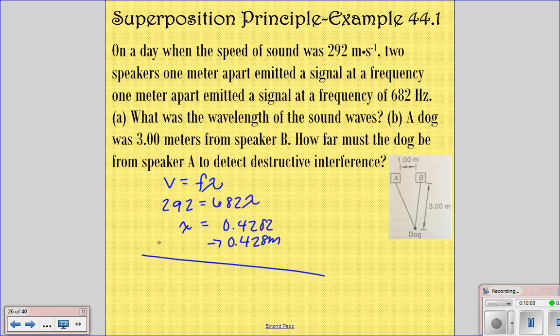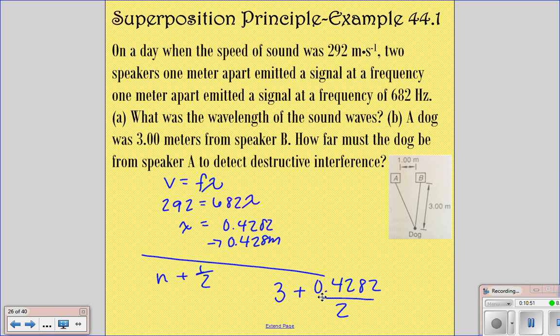For him to have destructive interference, he must be n plus 1/2 wavelengths closer or further away from speaker A than from speaker B. If we wanted him to be further away, he is 3 from B, so we just need to add 0.4282 over 2.